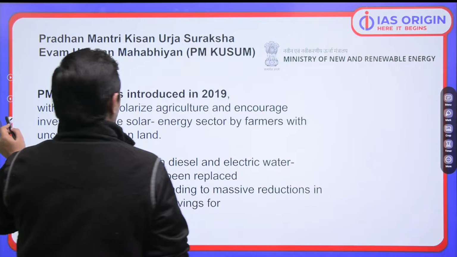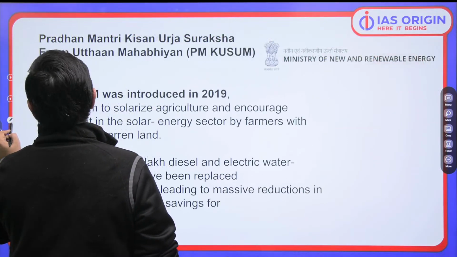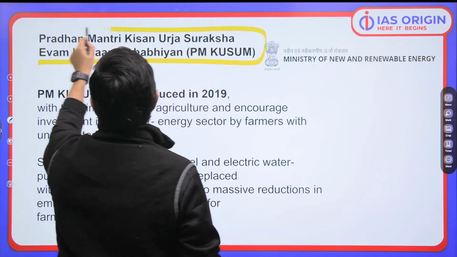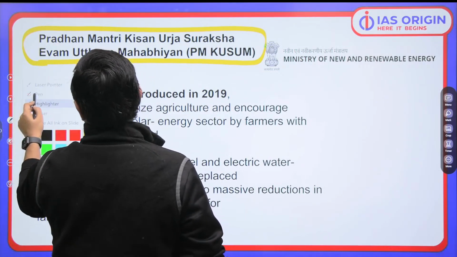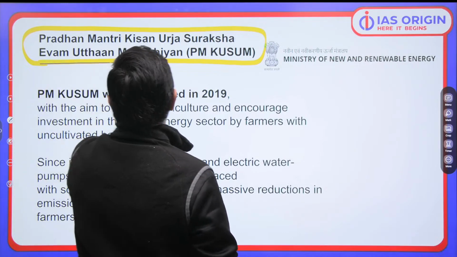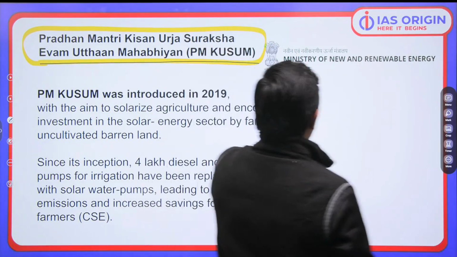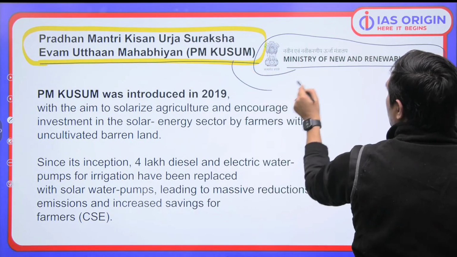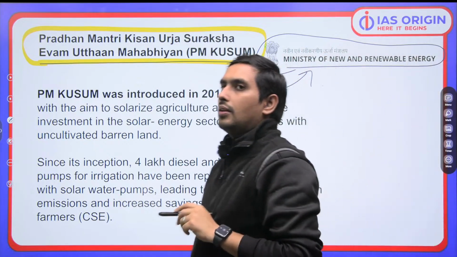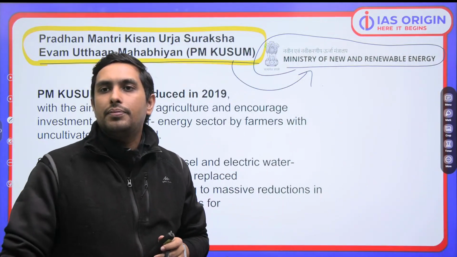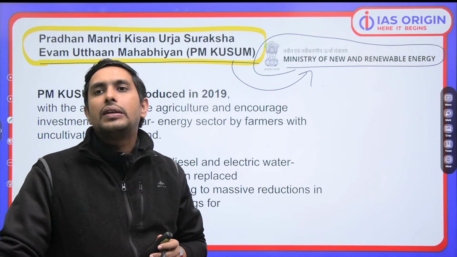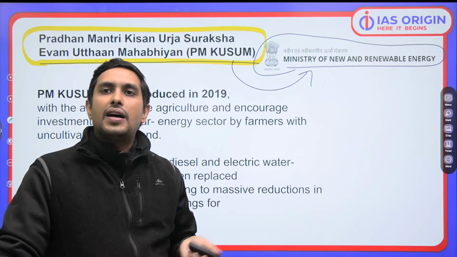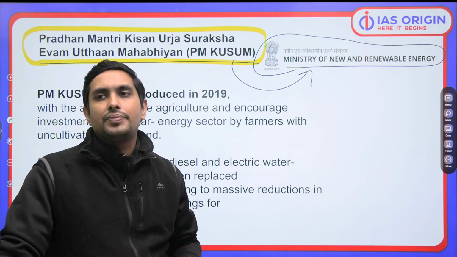Now, we talk about a very important scheme, that is Pradhan Mantri Kisan Urja Suraksha Evam Utthan Mahabhiyan. That is the one we are talking about. Yeah, that is PM KUSUM, Ministry of New and Renewable Energy. This ministry is the one which is taking care of this particular scheme. I'm sure you must have heard about this. Now, when we talk about PM KUSUM, if you know the full form of this, half of the task is done, because in the full form everything is there.